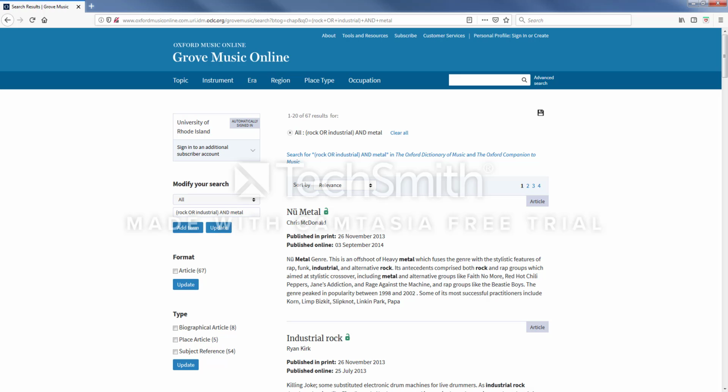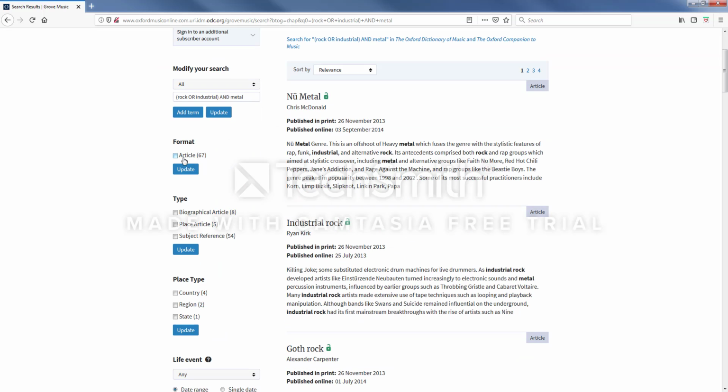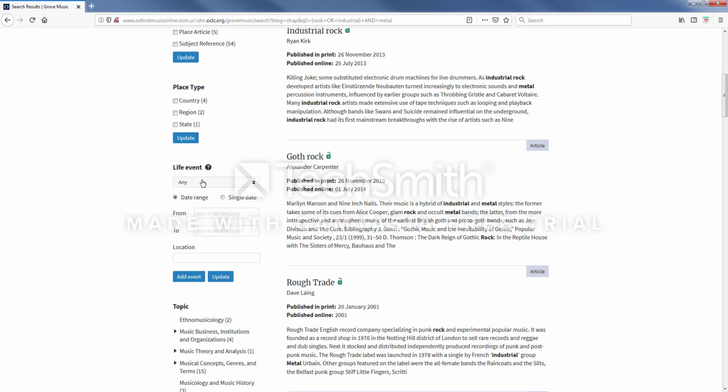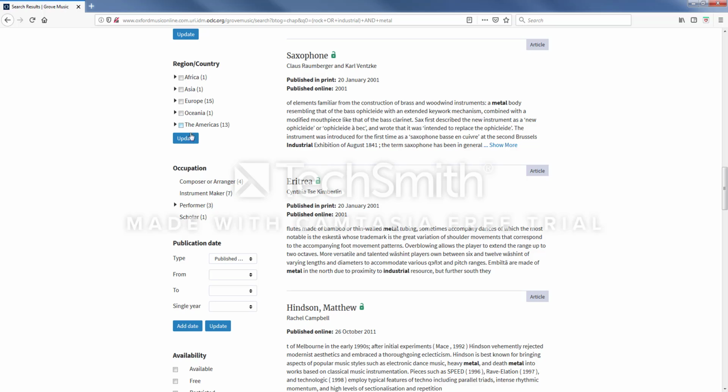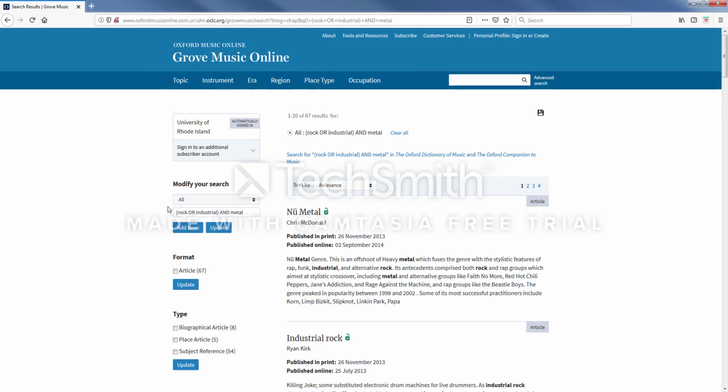So, once you've got some promising results from your search, you can actually narrow them down even further by using this menu on the side of the screen. You can filter your results by format, by type, by date or era, by geographic region, or by specific location. And you can also modify your search so that you're only searching specific fields of each entry, such as the bibliography, the authors, or the article title. All of those would be very helpful if you're looking for specific type of information.